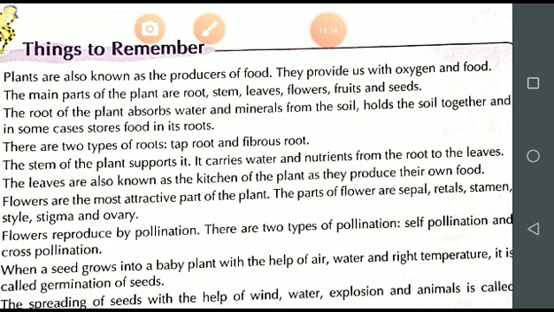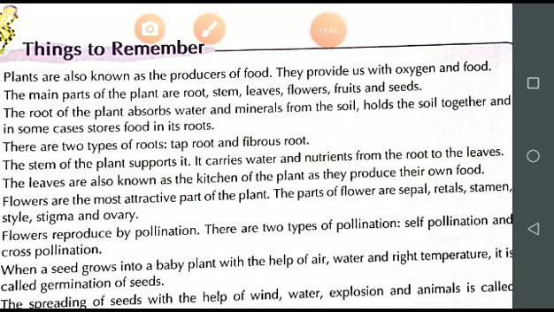Now, next things to remember. It means we have completed chapter number 3, Plants, and now some of the important points are given. It is a complete summary of the chapter we have studied. If these points are clear to you, it means that you are able to understand the chapter. Now, things to remember.